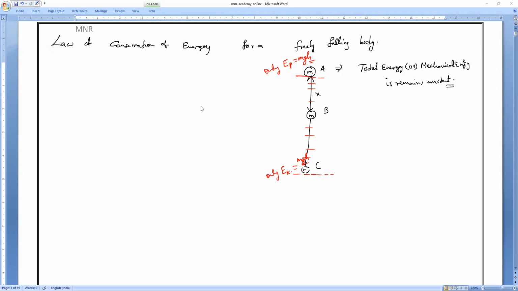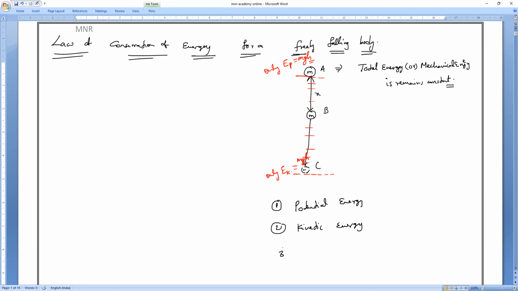Okay. So now in today's class, our purpose is to plot a graph for this freely falling body. When we speak about the law of conservation of energy, we hear about three energies. What are the three types of energies? One is potential energy. Next is kinetic energy.